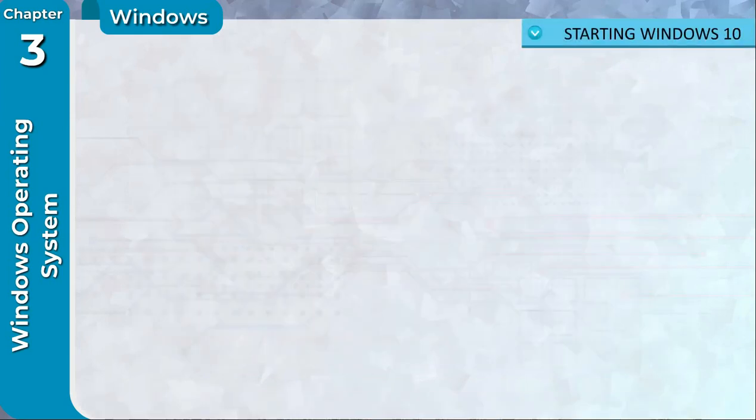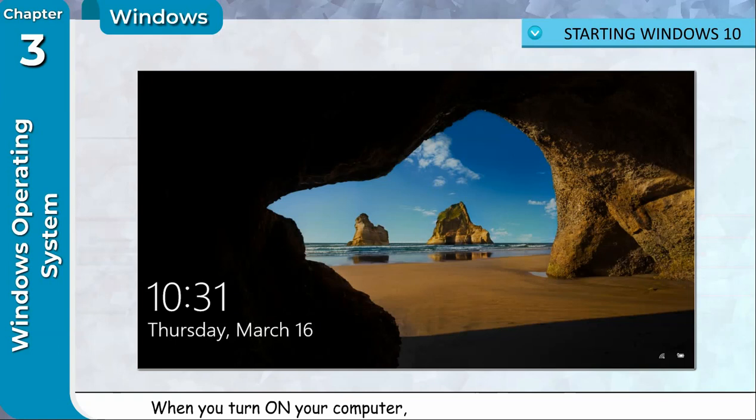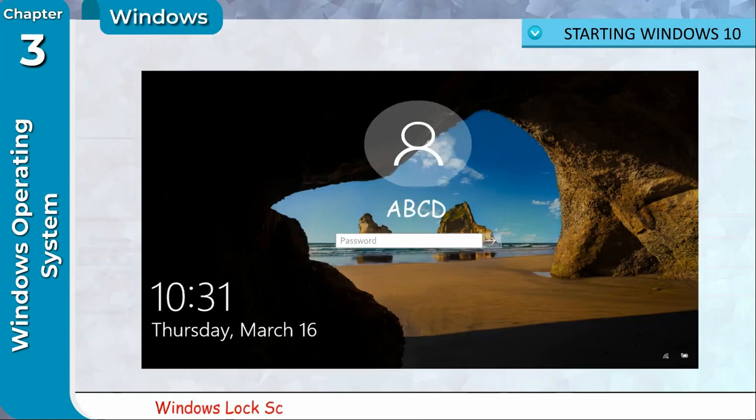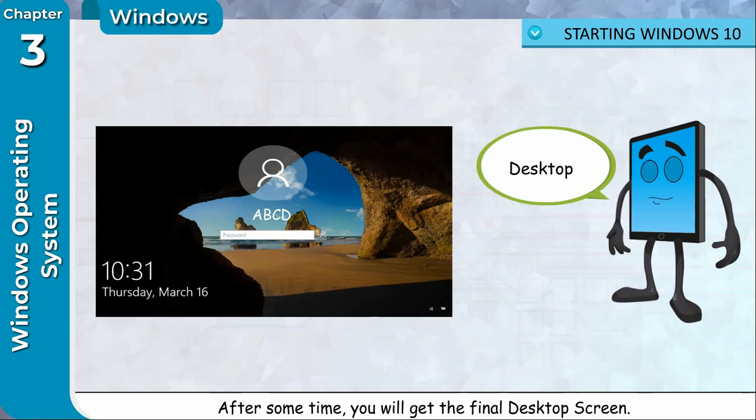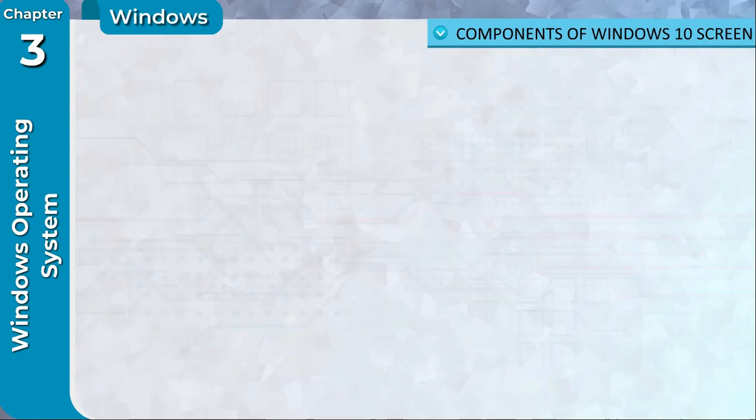Starting Windows 10. When you turn on your computer, Windows 10 starts automatically and a Windows lock screen appears. You may be asked to enter the password. You can ask the password from your teacher. In the lock screen, type the password and press the Enter key from the keyboard. After some time, you will get the final desktop screen. Yay! Desktop!